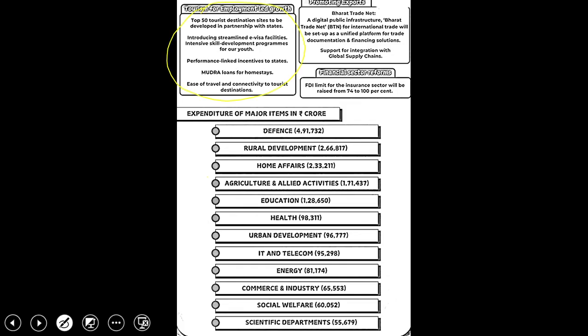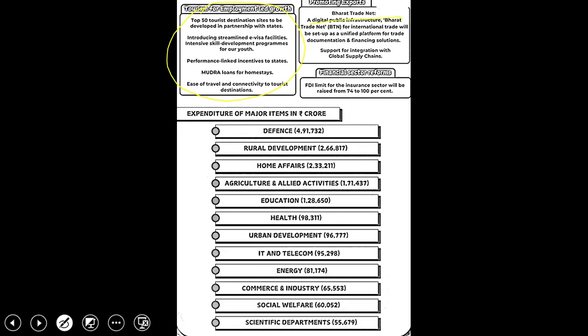Then we have tourism for employment-led growth. Here the top 50 tourist destination sites are to be developed, in partnership with the central and state governments. Also introducing streamlined e-visa facilities. Then we have Mudra loans, for youths and entrepreneurs. Then ease of travel and connectivity to tourist destinations. So all these developments have been taken up by the government.